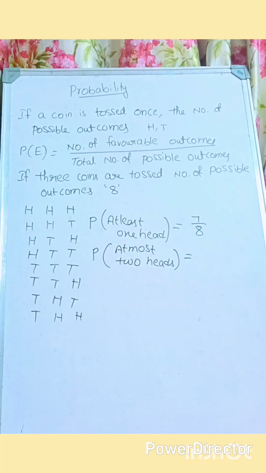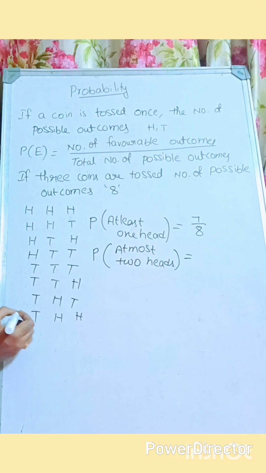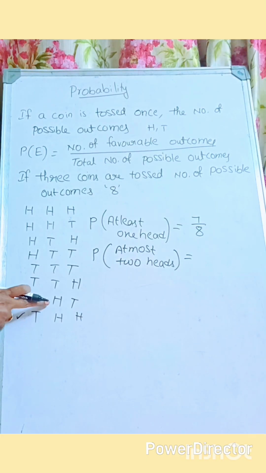So 2 heads and it can be less than that also. So understand the meaning here. Probability of at most 2 heads, correct? 2 heads and it can be less than that. So here only 1 head, that means it is less only, right?